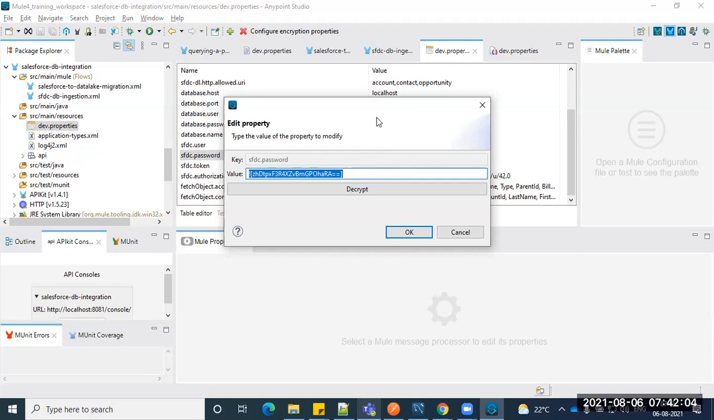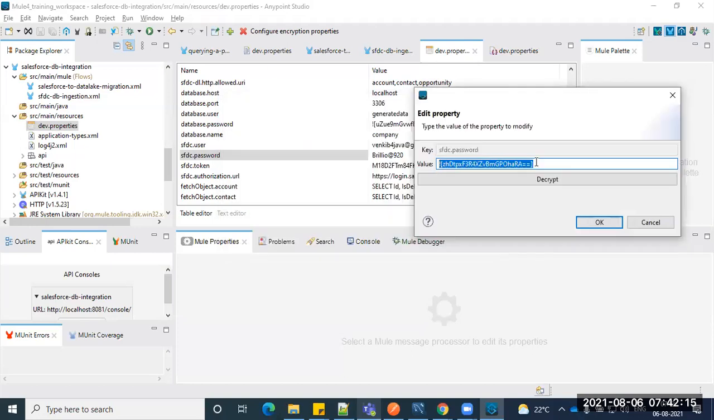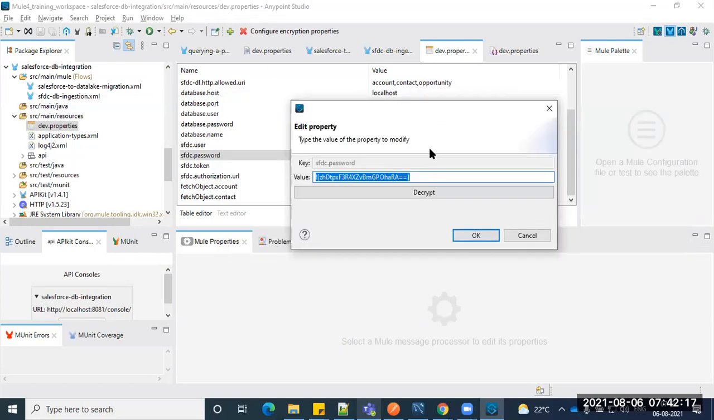But in your case, it should not encrypt directly when you click that. Why in my case is it encrypted? I already added the required algorithm and the key name, everything, already. That's the reason it did not ask for the algorithm. Let me try to decrypt it. Right, it gets decrypted.